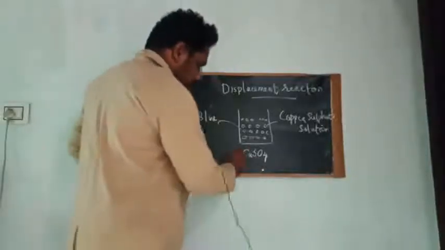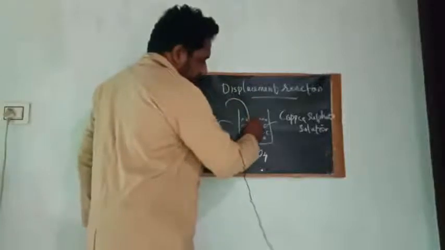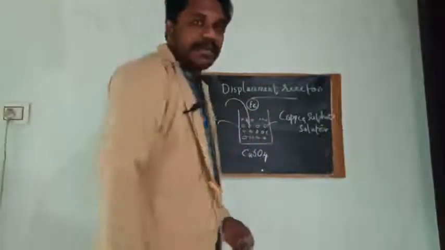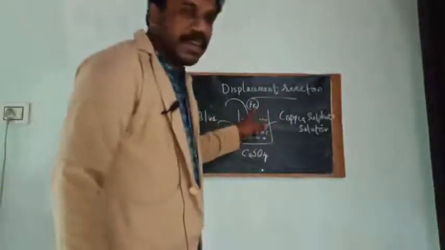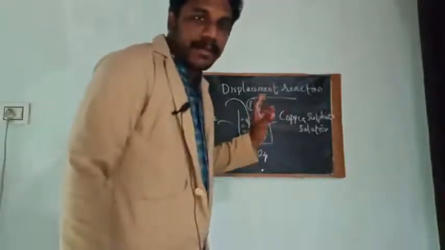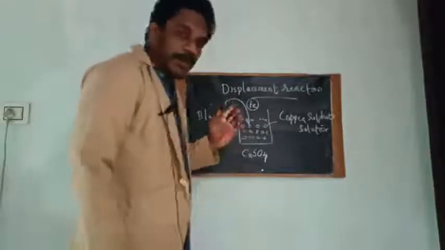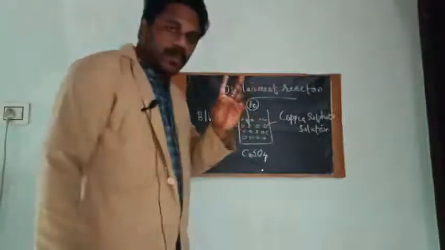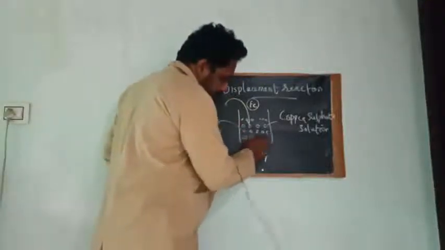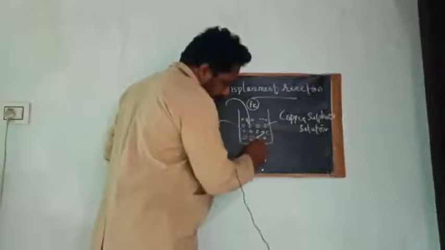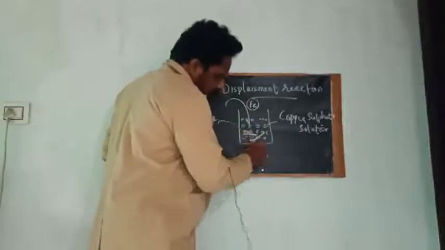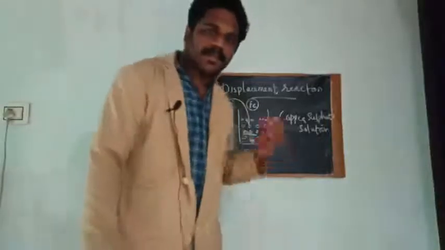Okay. Now we are going to add small pieces of iron nail. Iron can be represented by the symbol Fe because its Latin name is ferrum. That's why we have taken the symbol Fe. And we are going to add a few iron nails into this copper sulfate solution. We have added iron nails into copper sulfate solution. Okay. Now let's see what happens after.